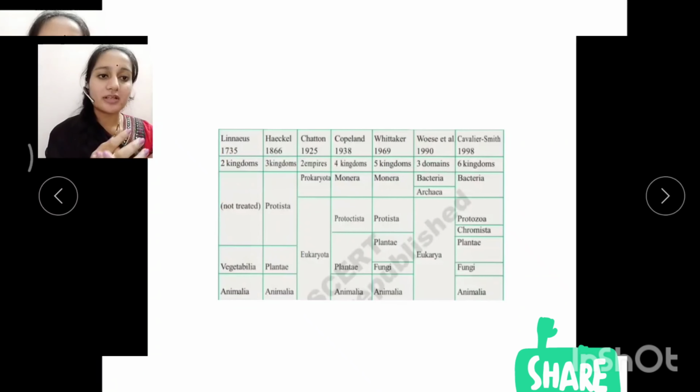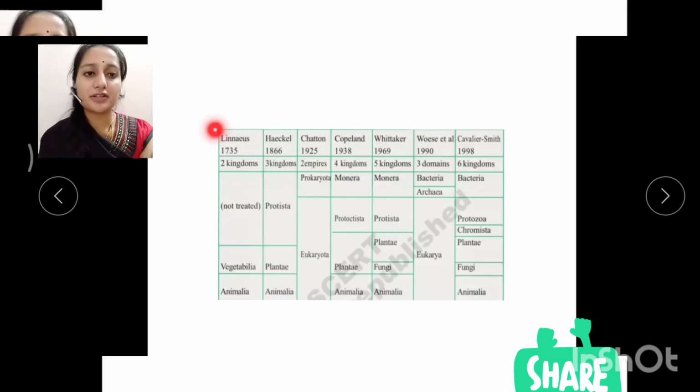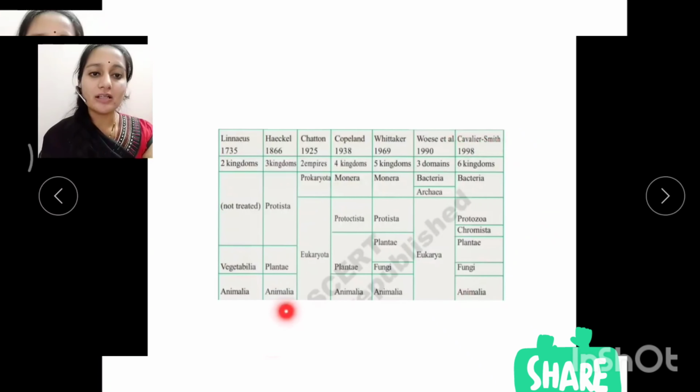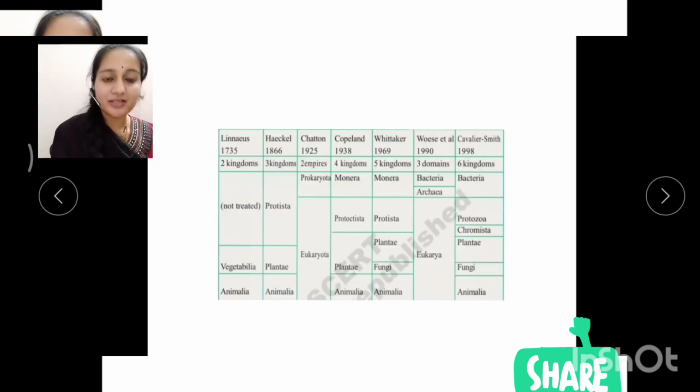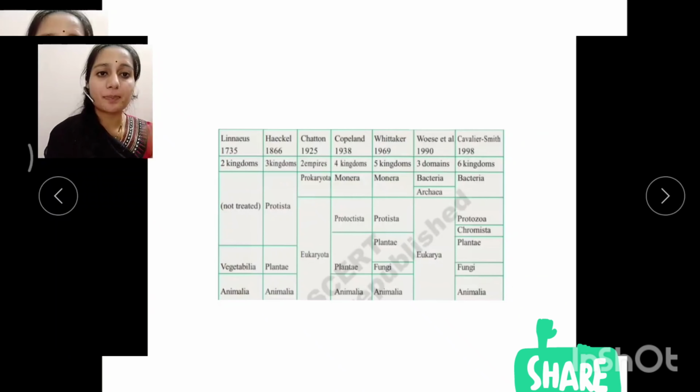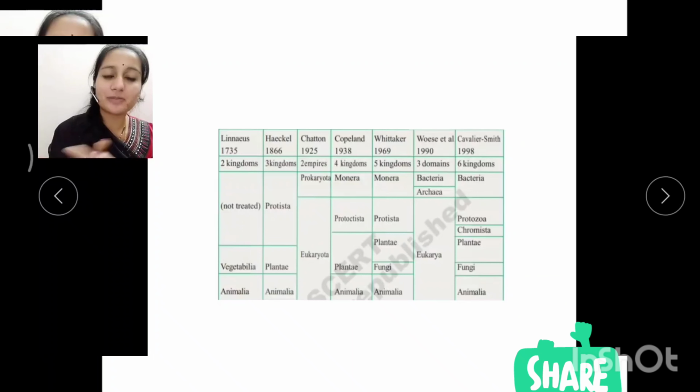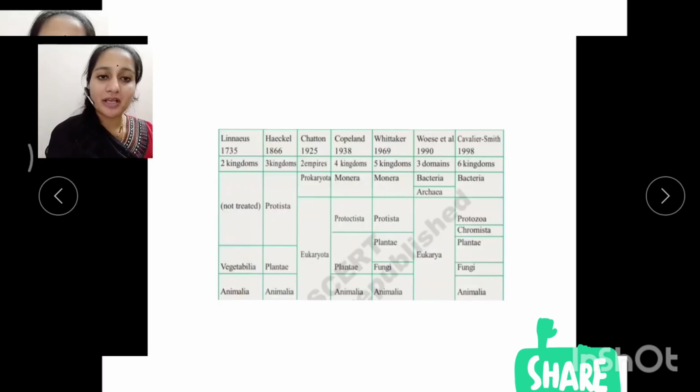So when you look at here, we will be having a table which is showing the classification which was explained by different scientists till now. So when you consider Carl Linnaeus, he explained about the two kingdom classification and he named it as Vegetabilia and Animalia. Vegetabilia is nothing but he considered all the plant species and kept under Vegetabilia, and under Animalia, all the animal species were kept. So he named that classification as two kingdom classification. So that was accepted until the next scientist explained.